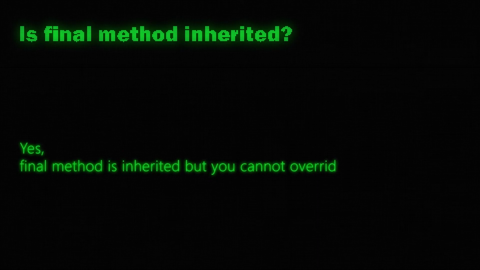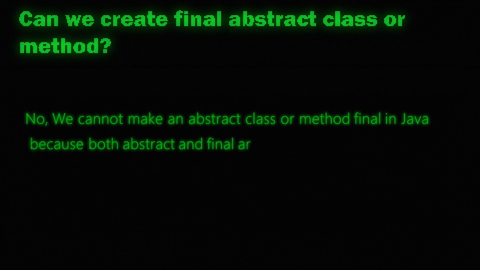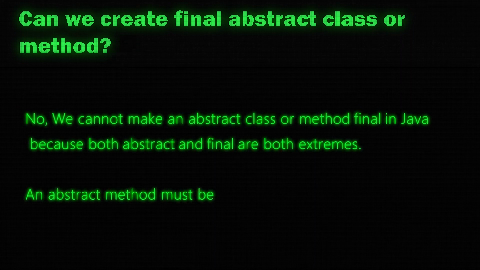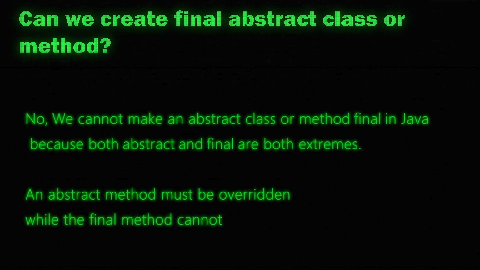Is the final method inherited? Yes, the final method is inherited, but you cannot override it. Can a main method be declared final? Yes, the main method can be declared as final. Can we create a final abstract class or method? No, we cannot make an abstract class or method final in Java because both abstract and final are extremes. An abstract method must be overridden while the final method cannot be overridden.